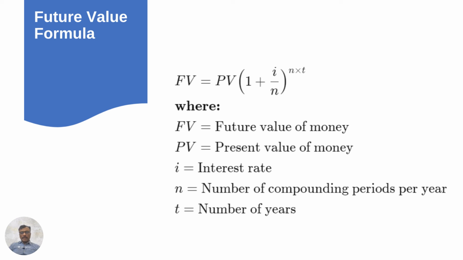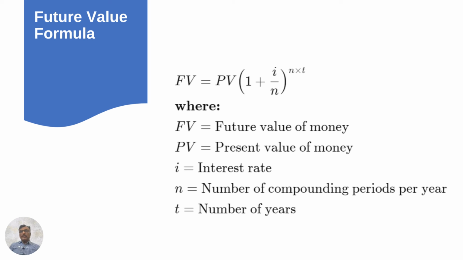Here is the formula for future value of money. The formula is something like this. Future value is equal to present value into bracket 1 plus i by n raised to n into t. Here i is the interest rate, n is the number of compounding periods per year, and t is the number of years. Now we will see what we mean by compounding periods.